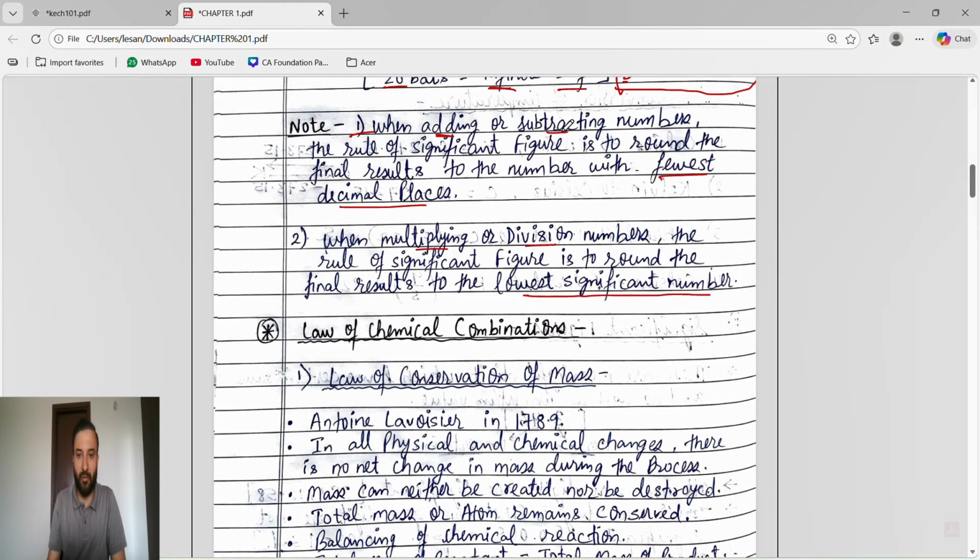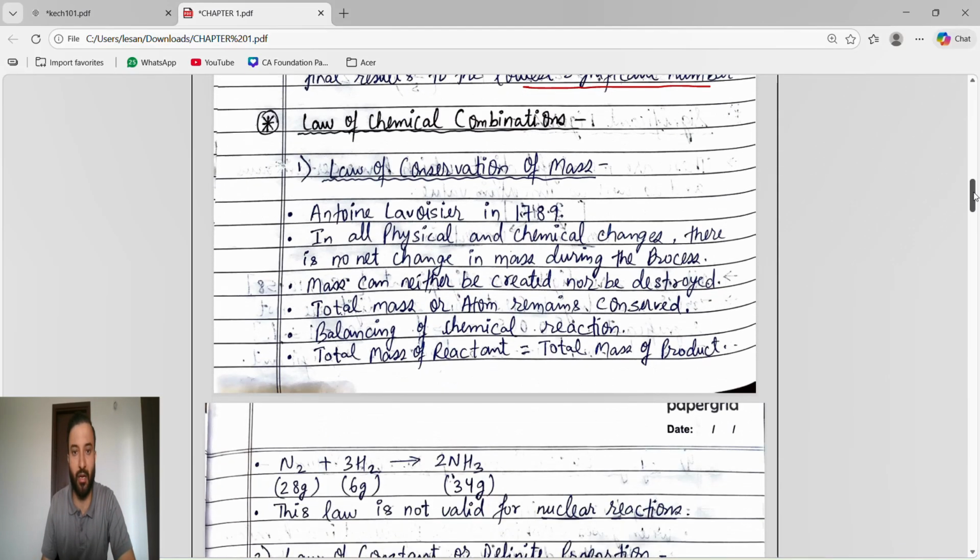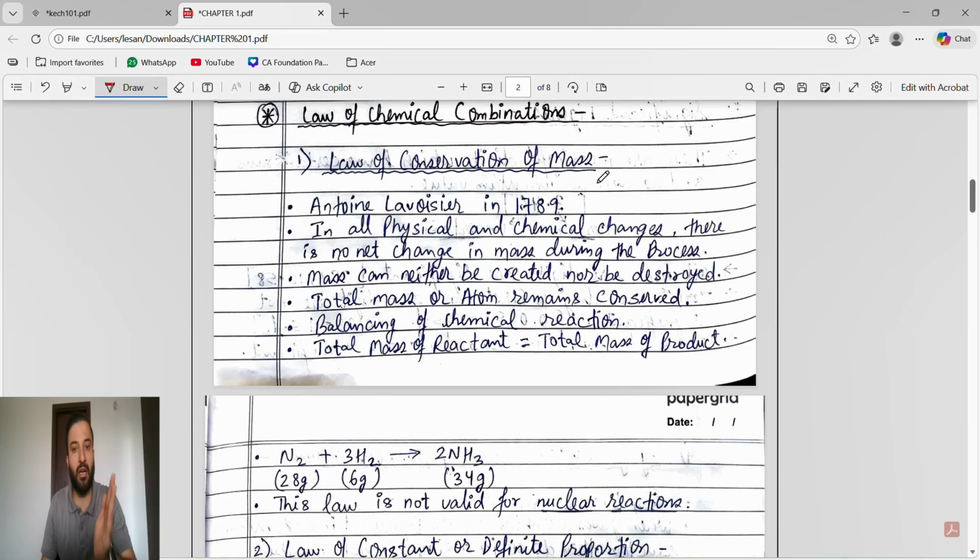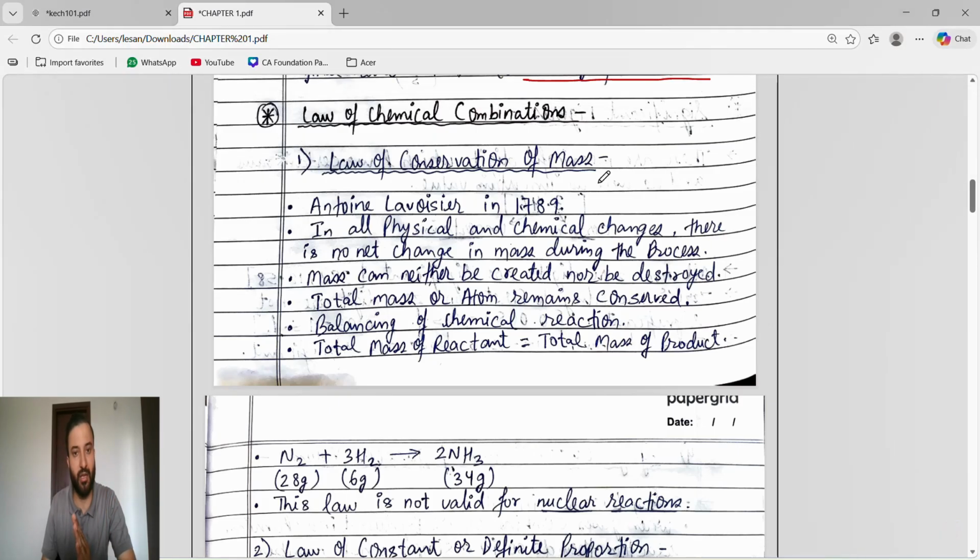So when we do adding or subtraction, what will happen? Round the final result to the fewest decimal places. Just understand the concept, guys. In the next video, when we solve the PYQs and HOTS questions, you will understand. So adding or subtracting, we round the final result to the number with fewest decimal places. But when multiplying or dividing, we round the final result to the lowest significant number. So in addition and subtraction we see the lowest decimal value, but in multiplication and division we see the lowest significant value. Okay, done.